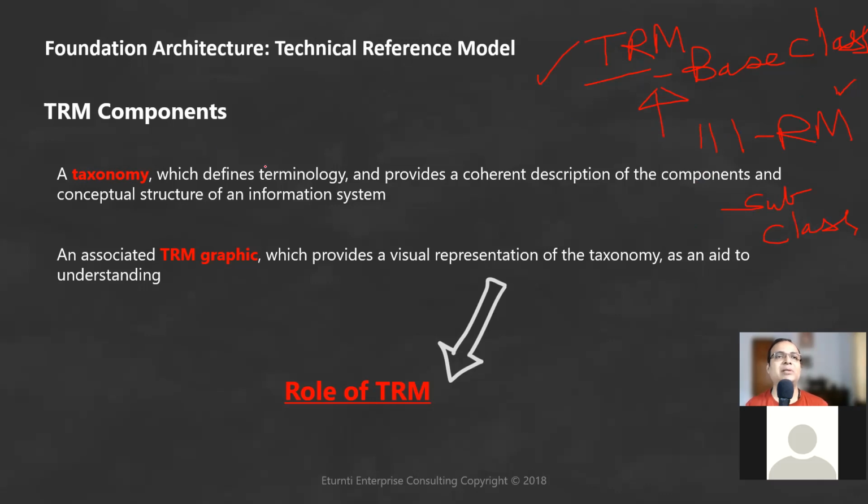Basically, TRM has two components. One is called taxonomy, and the other is called a graphic. They could also ask, taxonomy can also be represented as vocabulary, or TRM graphic can also be referred to as visual representation of the architecture. So they could ask it the same way: TRM has two components, what are they? You might say taxonomy and graphic, vocabulary or visual representation. It means the same. And the role of TRM is that it's a reference model, technology reference model.